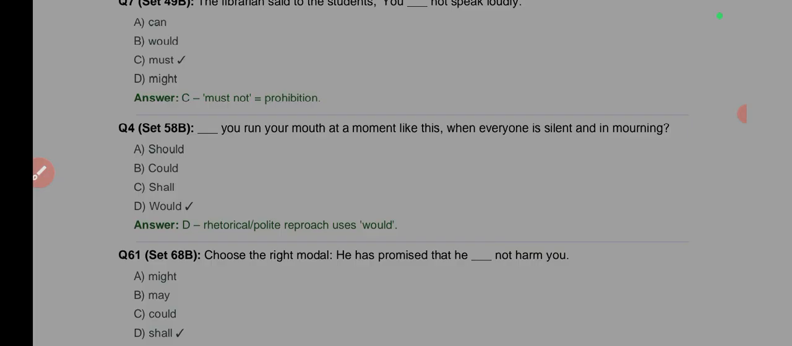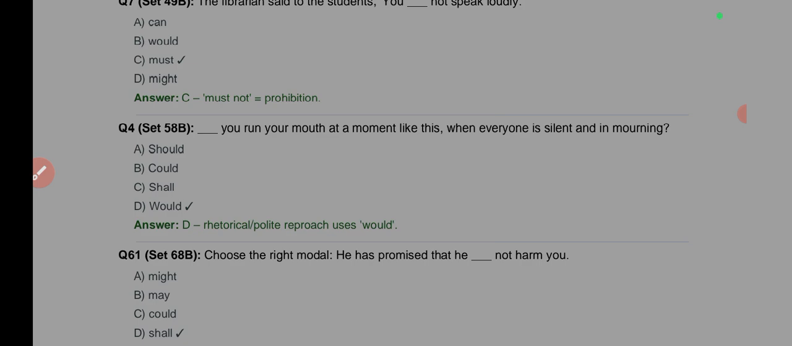Here it says, would you run your mouth? That is, the person is actually already running his mouth at that time. When everyone is silent and mourning, yes, the person is actually running his mouth. So another person, in annoyance, just snaps at him and says, "Would you run your mouth?" That this is not the right time.